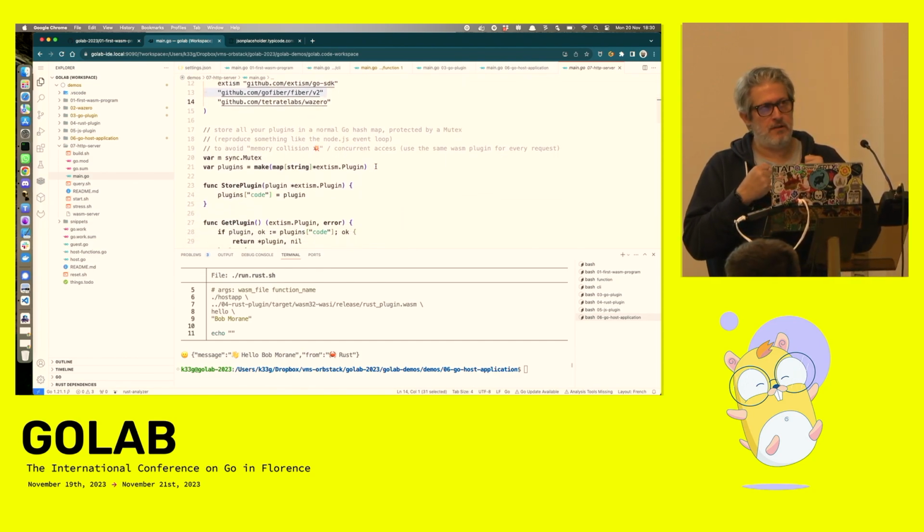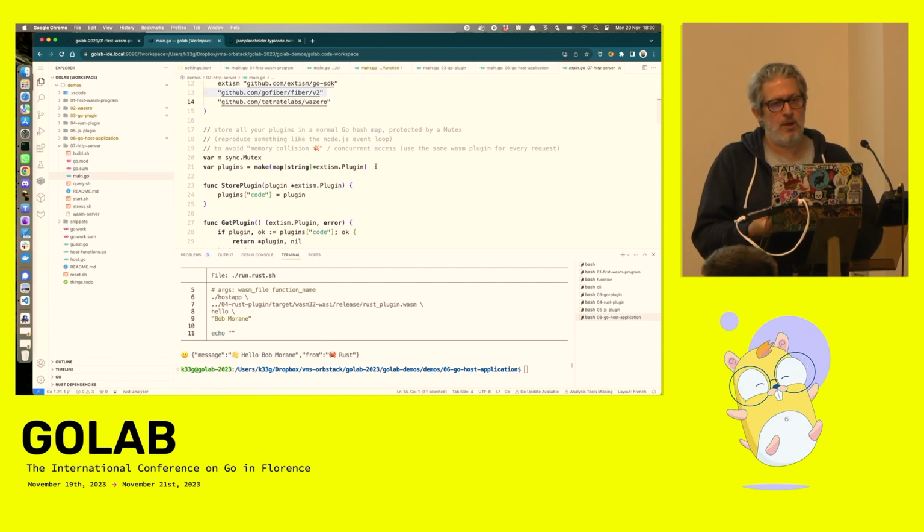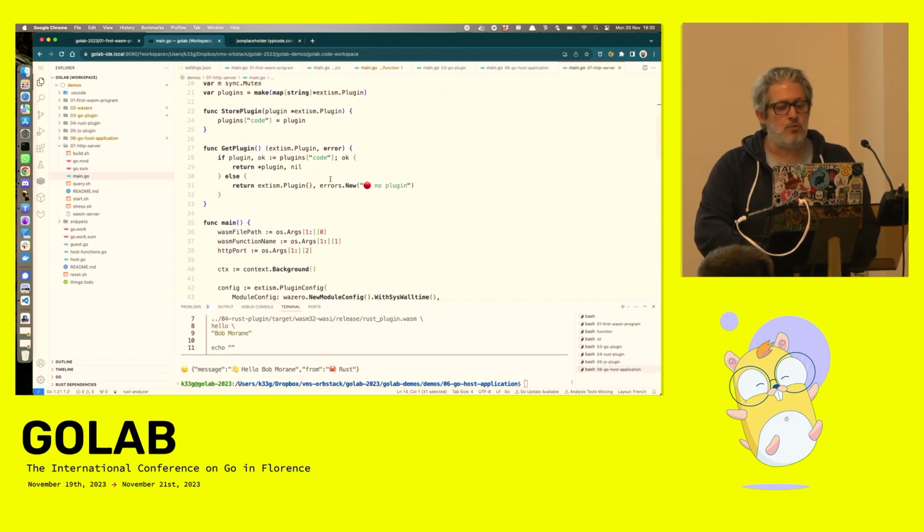to avoid managing concurrent access or to avoid memory collision. I put the instance of the plugin in a map and protect it with a mutex. So at every HTTP request with the handler, I'm not obliged to create a new instance of the plugin. I will always use the same plugin. And then my HTTP server will be a lot faster than usual. So I did all that I need to store my plugin and get my plugin.